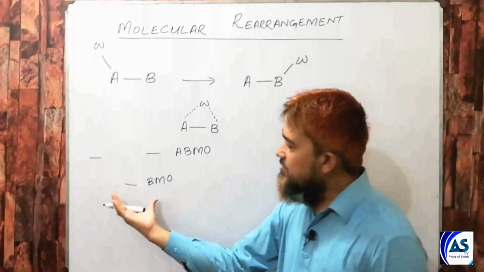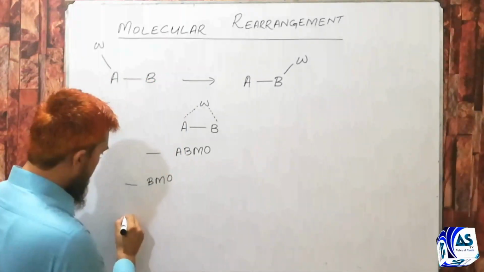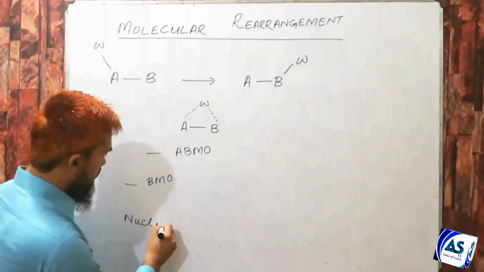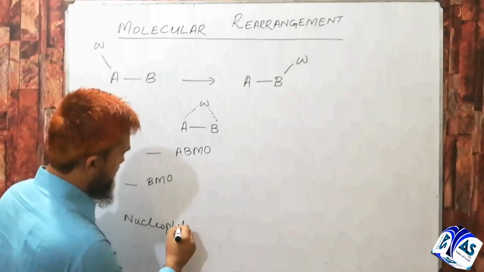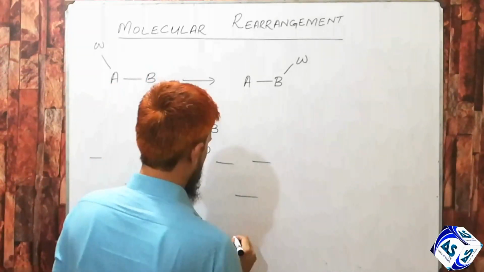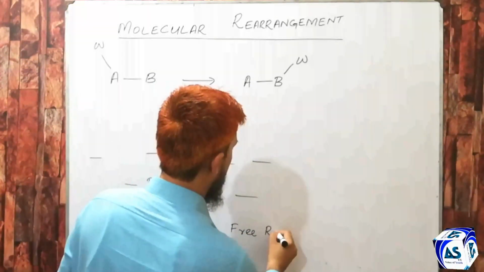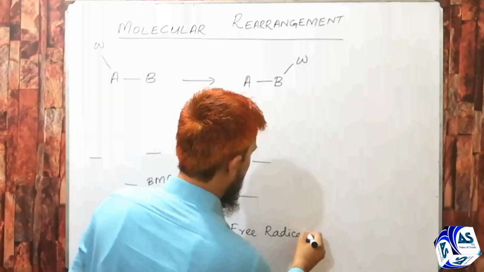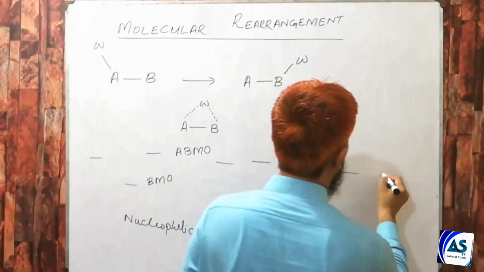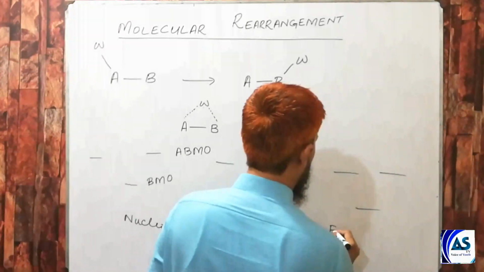We can write this molecular orbital diagram for the three types of rearrangements. For example, this is for nucleophilic, and then same for free radical type, and same for electrophilic rearrangement.